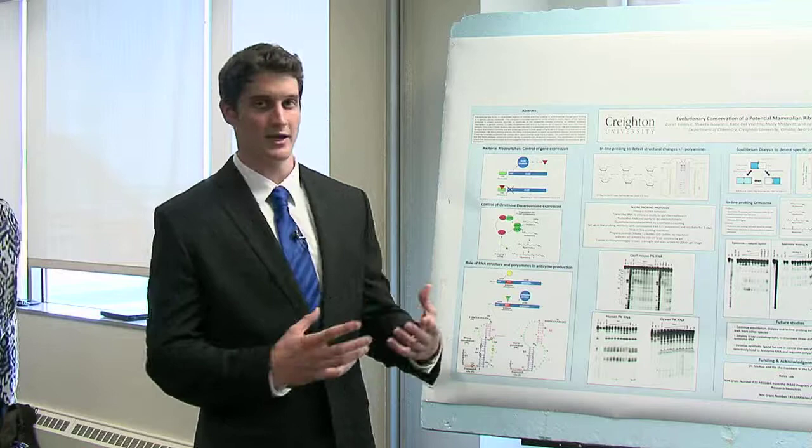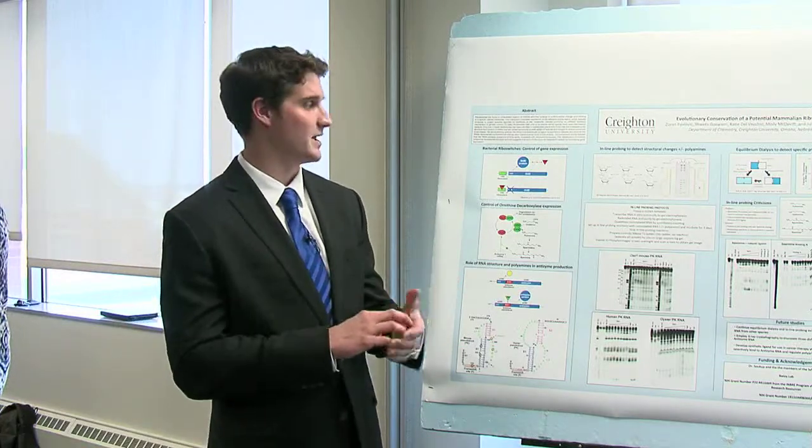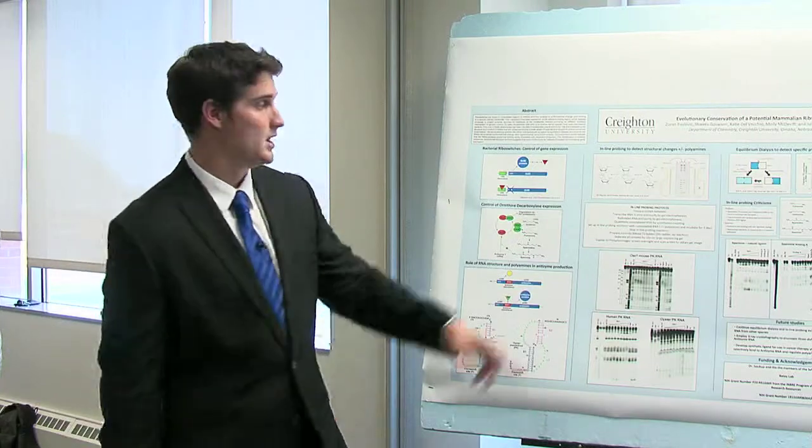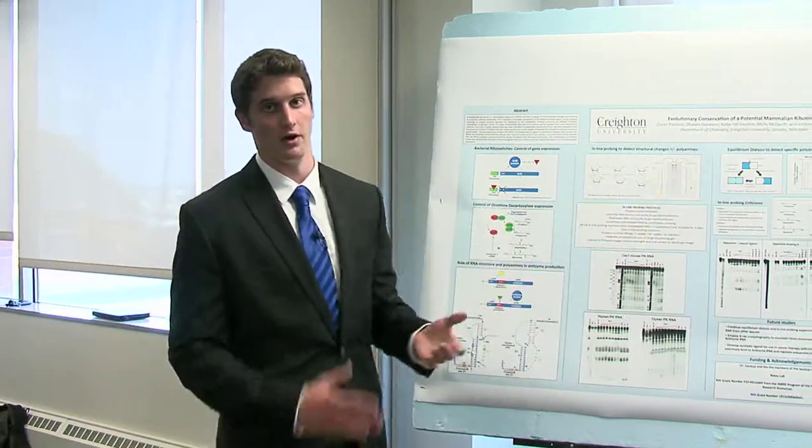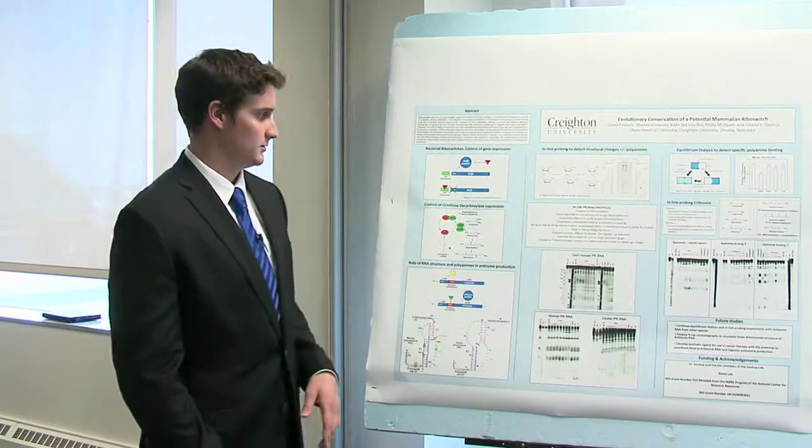But if we add a ligand that binds to our RNA and interacts with it, it'll prevent this self-cleavage from happening and basically protect the RNA from cleaving itself. And so we're going to have missing bands or a decrease in the color of bands.